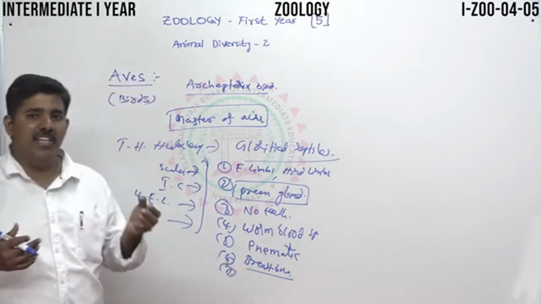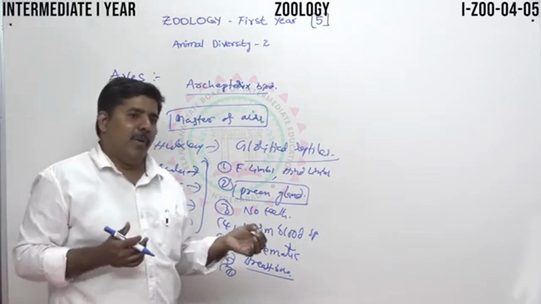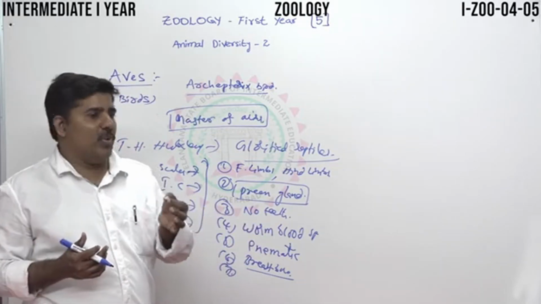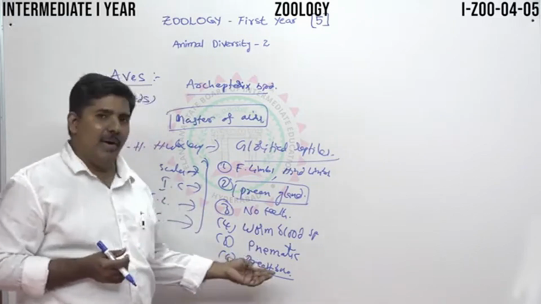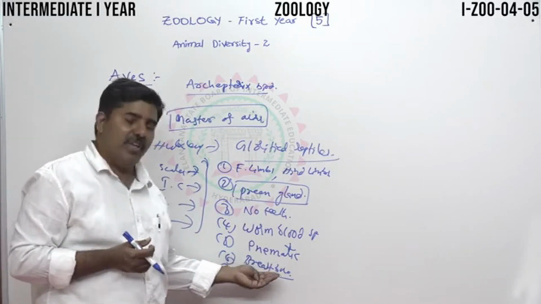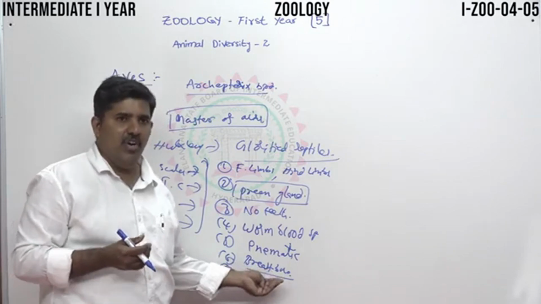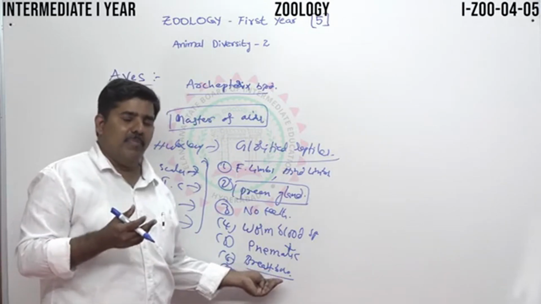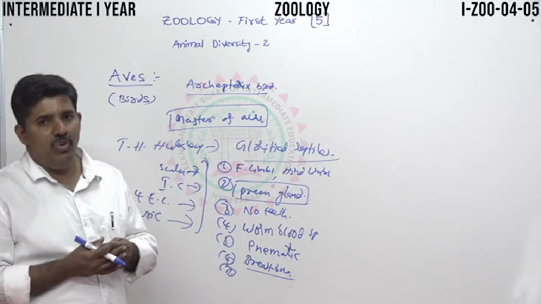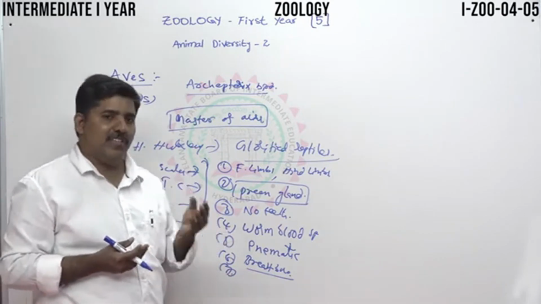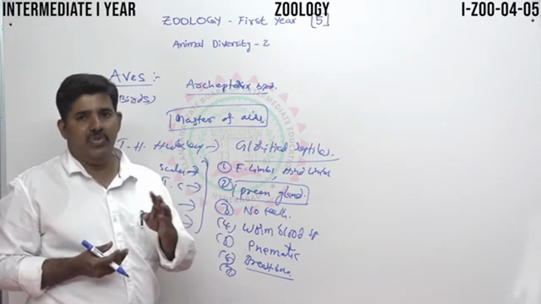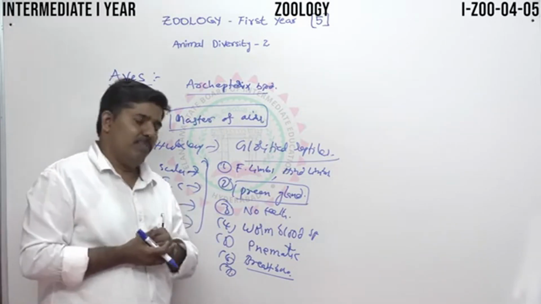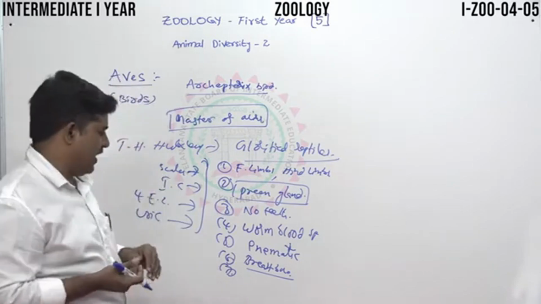It bears muscles called pectoralis major, pectoralis minor and supracoracoideus. We can locate them in the breast region. These three muscles are useful for flying adaptations, so these three important muscles are useful for the flying mechanism.